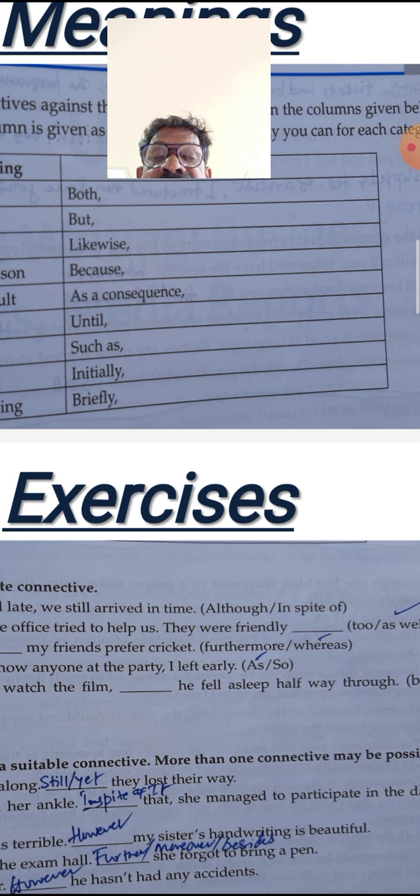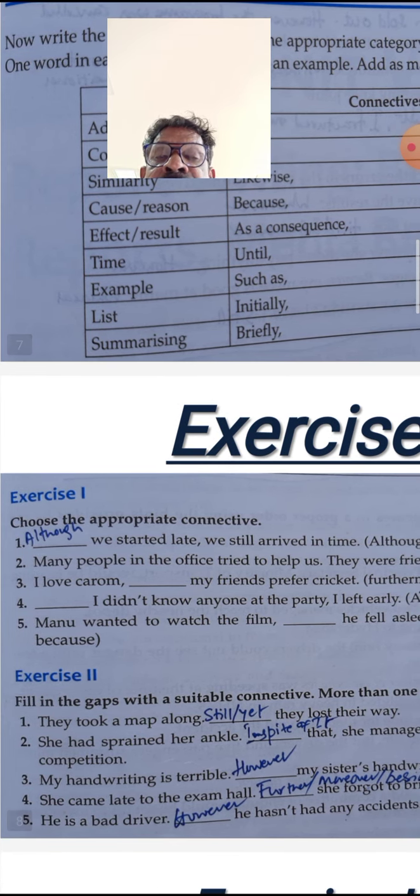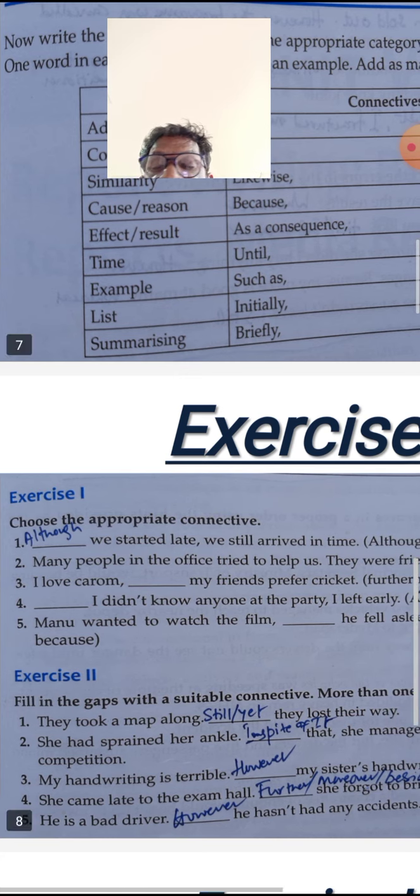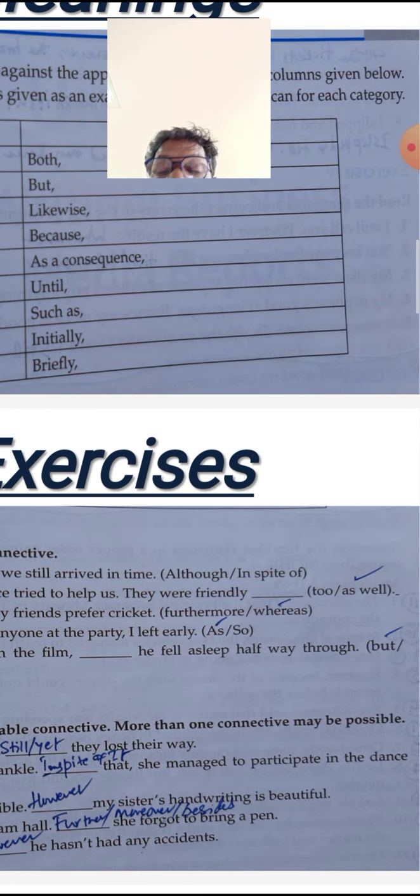Although we started late, we still arrived in time. And look at the second sentence. Many people in the office tried to help us. They were friendly, dash. Two connectives have been given, too and as well. So "as well" will be the appropriate connective in this second sentence.